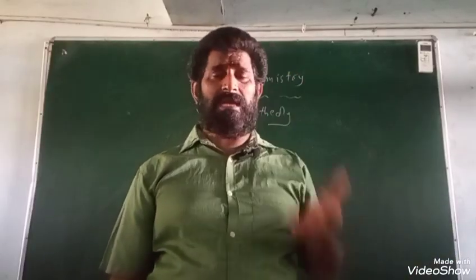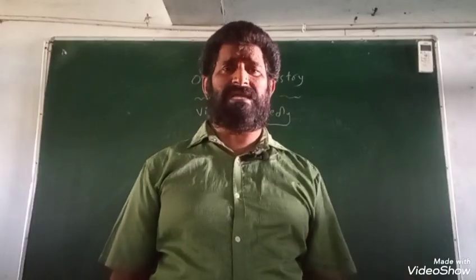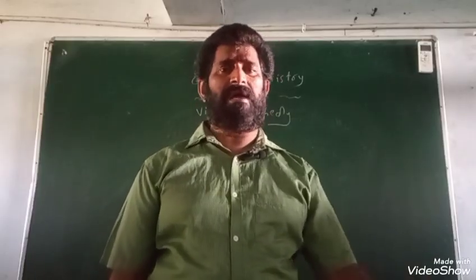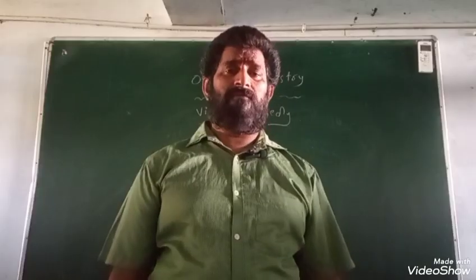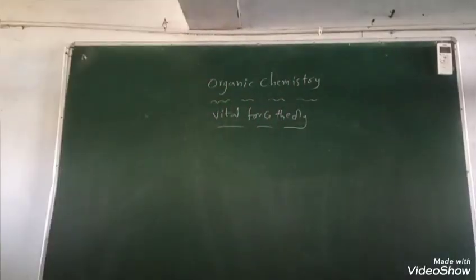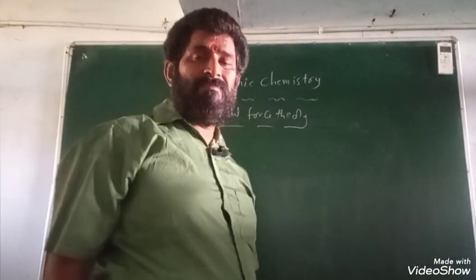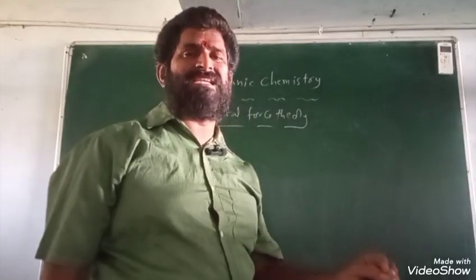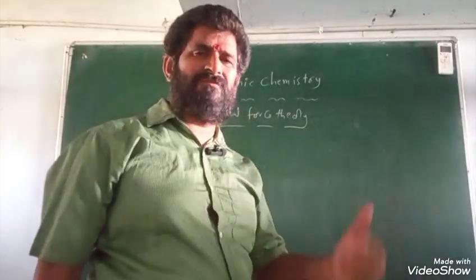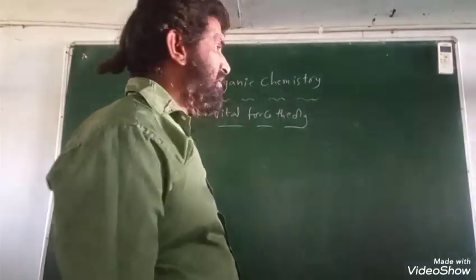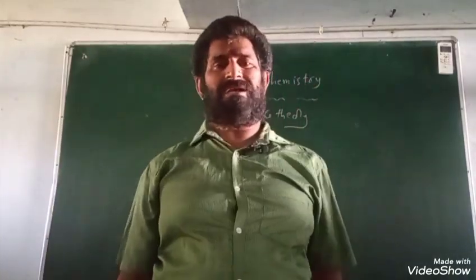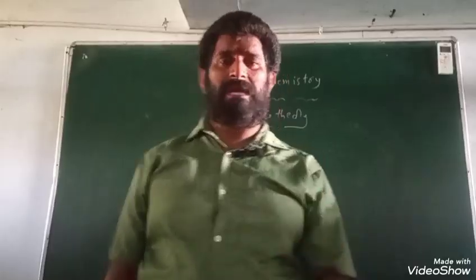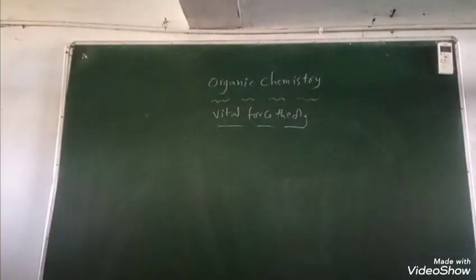Later on, Kolbe prepared acetic acid. Like that, many scientists prepared many organic compounds without extracting from living organisms. So scientists came to know that organic compounds also can be prepared in the lab. But the problem is that preparation of organic compounds in the lab is highly expensive, while extraction from living organisms is cheap. So they came to a conclusion that organic compounds are profitably extracted from living organisms rather than prepared in the lab.